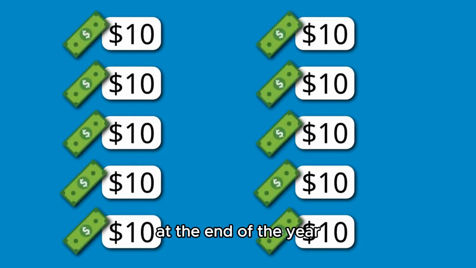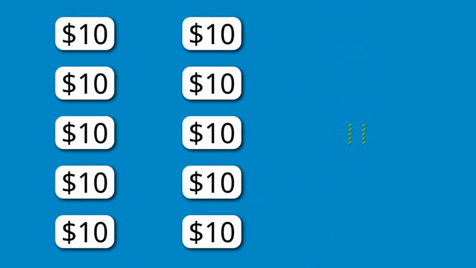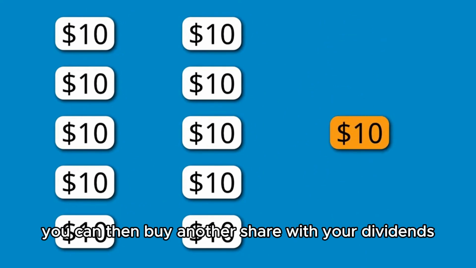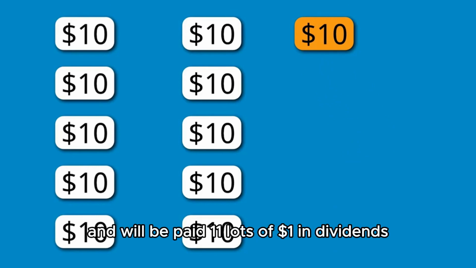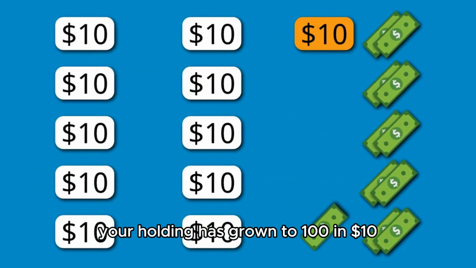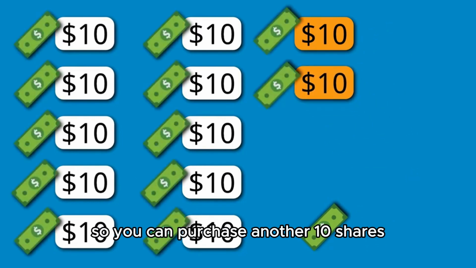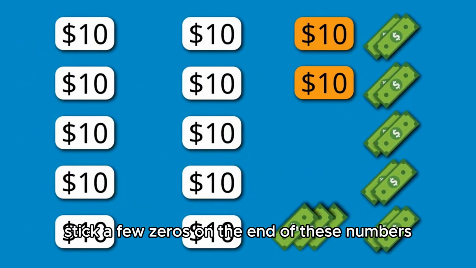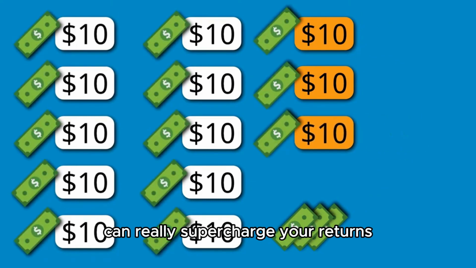At the end of the year, your 10 shares are still worth $100, but you've received 10 lots of $1 in dividends just for holding the shares. As the share price is still $10, you can then buy another share with your dividends, effectively for free. So now you've got 11 shares and will be paid 11 lots of $1 in dividends. At the end of that year, your holding has grown to $110, and you've been paid 11, so you can purchase another 10 shares. Stick a few zeros on the end of these numbers, and you can appreciate how this method can really supercharge your returns.